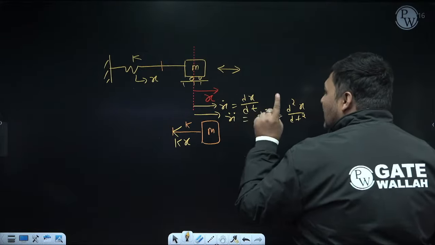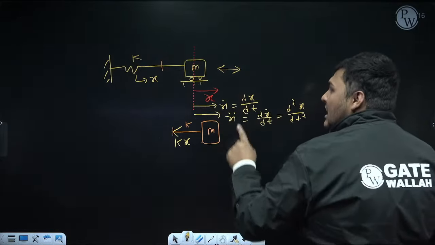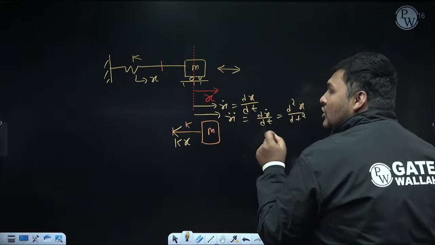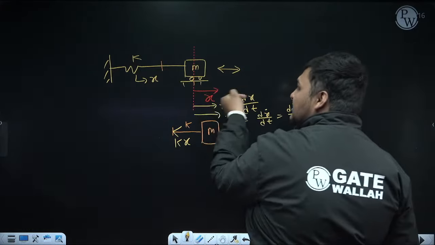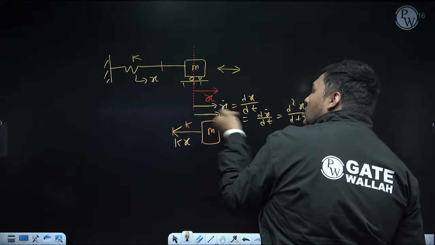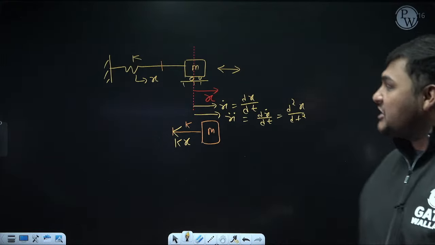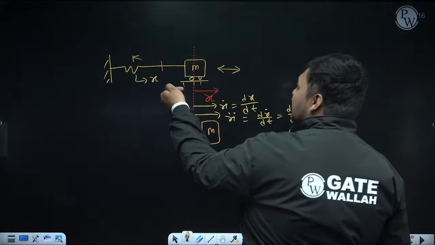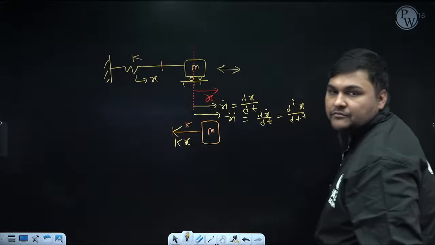See, if you are calculating x double dot or acceleration by differentiation, the direction of x double dot will always be same as x. Right now x is in this direction, so x double dot will also be in this direction. But you can argue, sir, it might be possible actual acceleration is acting in this direction, or actual acceleration can also act in this direction.